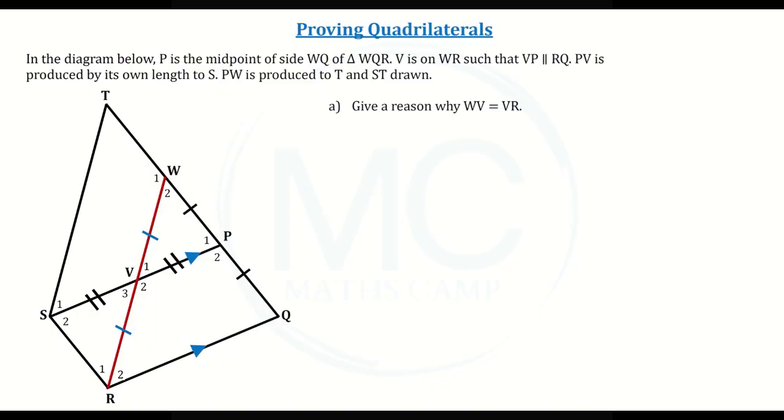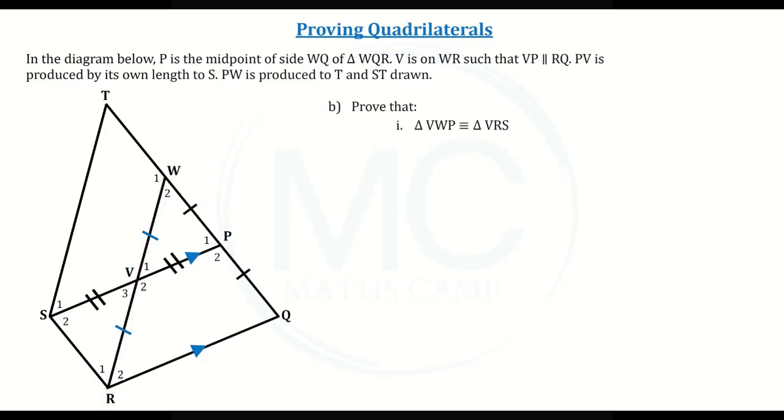Now we have P, the midpoint of WQ, and we know that VP is parallel to RQ. So the only way to prove that WV is equal to VR is to use the converse midpoint theorem. So this is our answer.